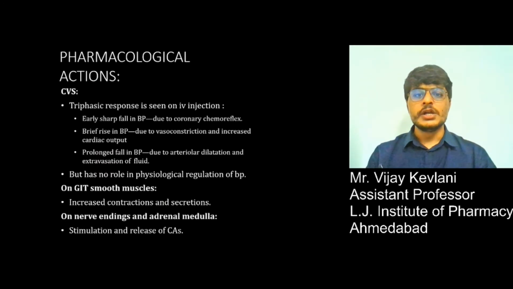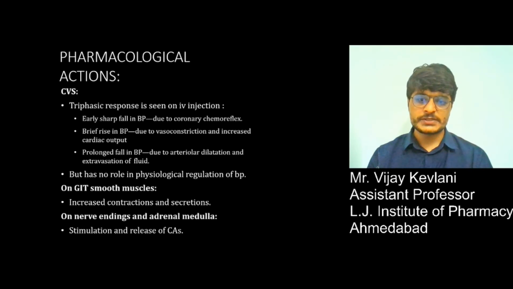Pharmacological actions. On the cardiovascular system, it produces a triphasic response. Now what does it mean? Triphasic response is an early sharp fall in blood pressure, then a brief rise in blood pressure, and once again a prolonged fall in blood pressure. The very first sharp fall in blood pressure is due to coronary chemoreflex.